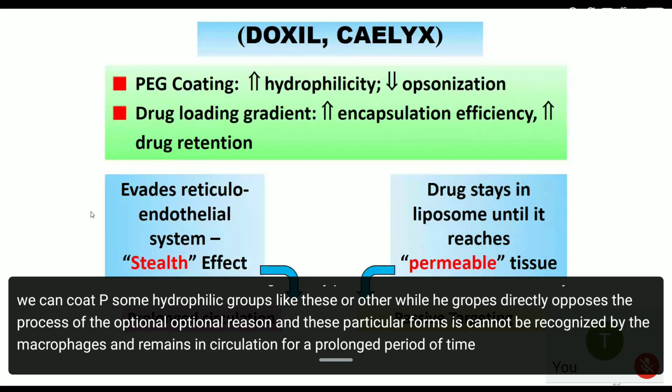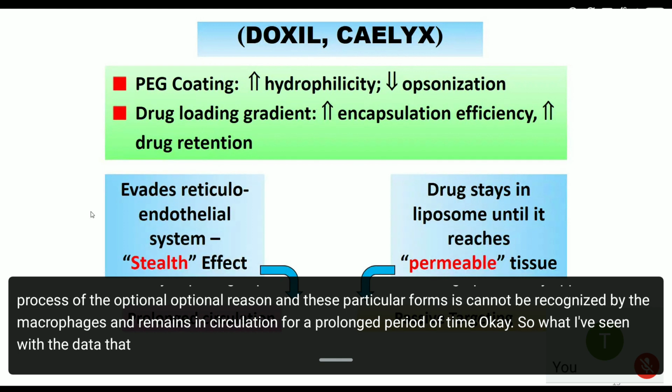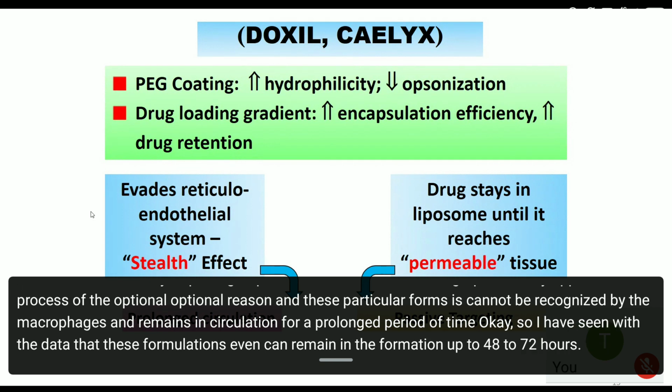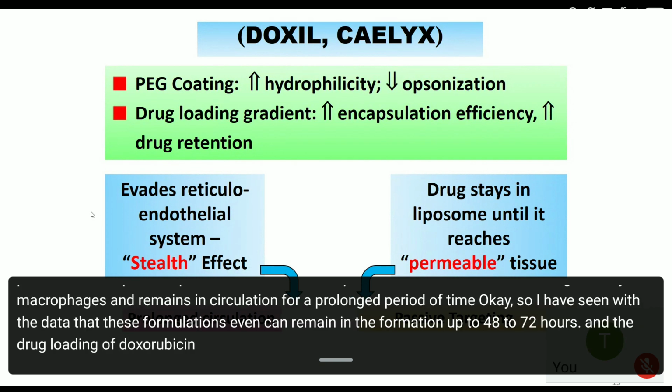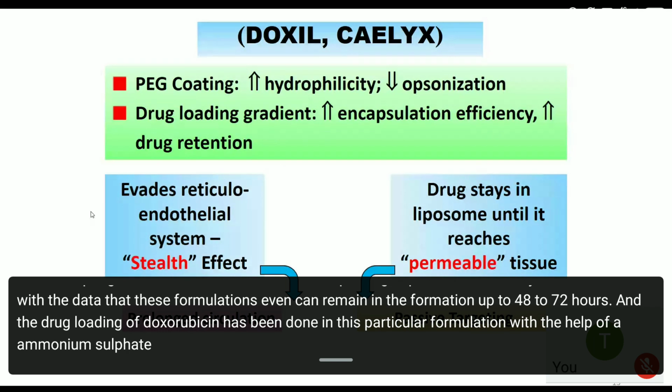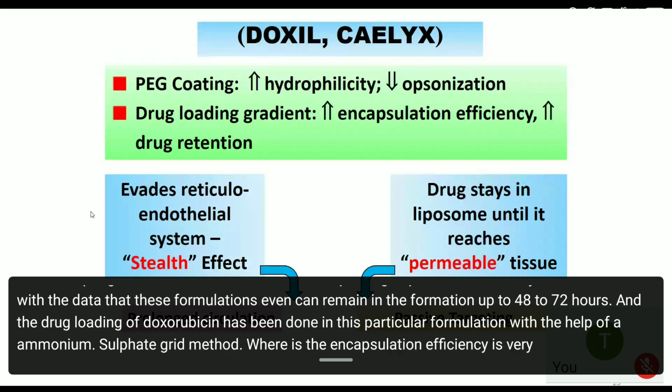From the data I have seen, these formulations can remain in circulation up to 48 to 72 hours. The drug loading of doxorubicin in this formulation is done with the help of the ammonium sulfate gradient method, and the encapsulation efficiency is very high.